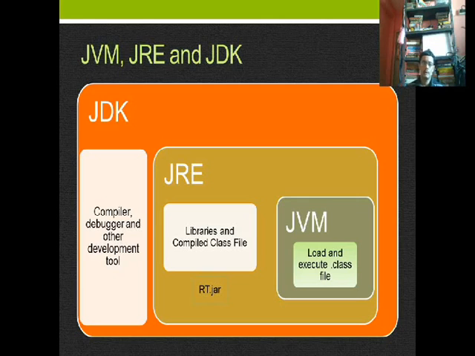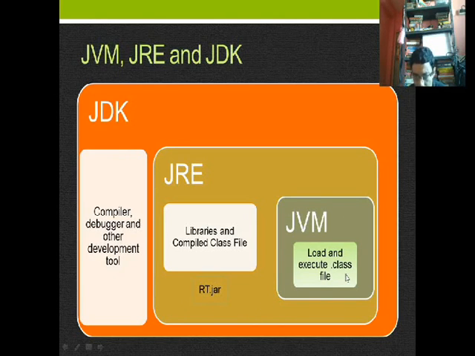Now let us look at the contents of JDK, JRE and JVM. In the picture here I am showing the JDK. JDK is the Java development kit as a whole, and inside the JDK there is the JRE and JVM.